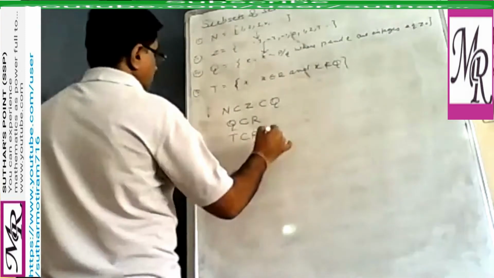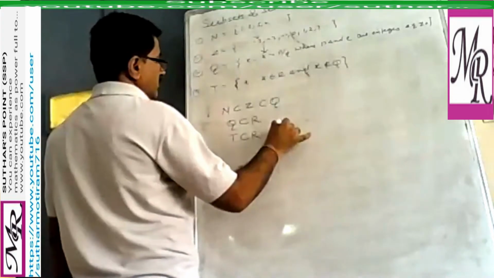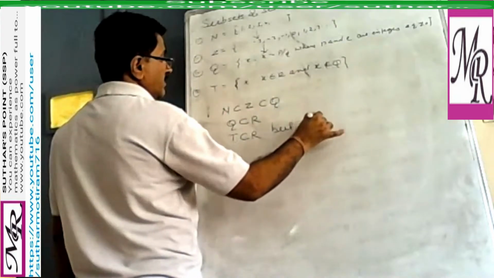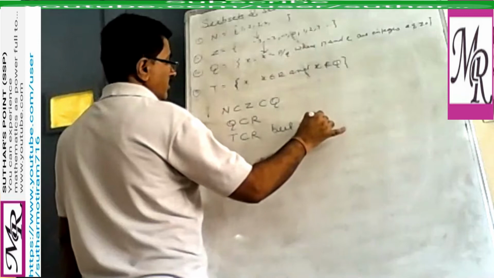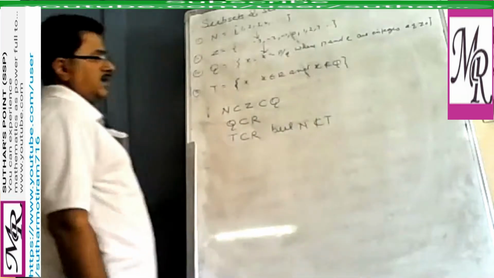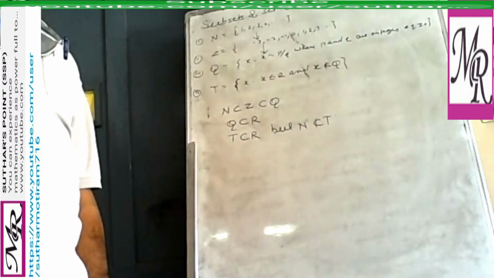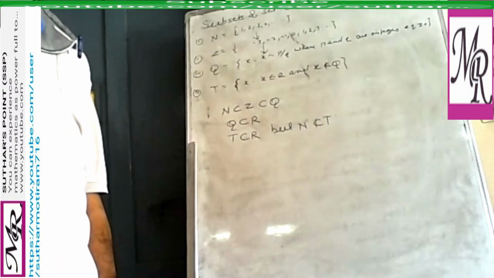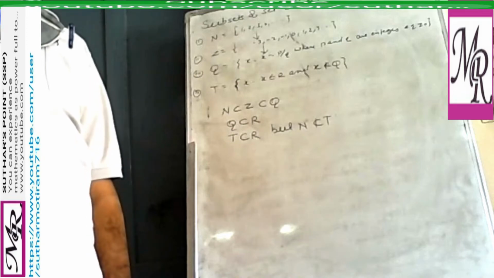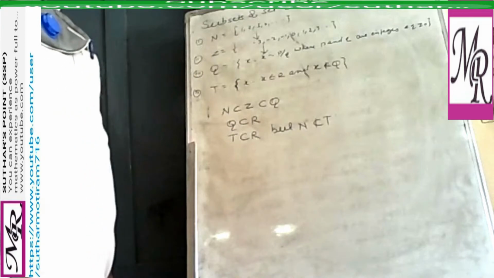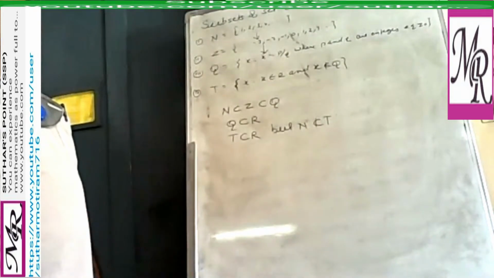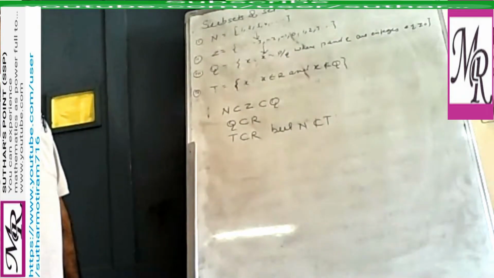But you may write natural numbers are not a subset of irrational. Natural numbers are not irrational numbers. So we can write N is not a subset of T. So in this way you can write different types of subsets of real numbers.